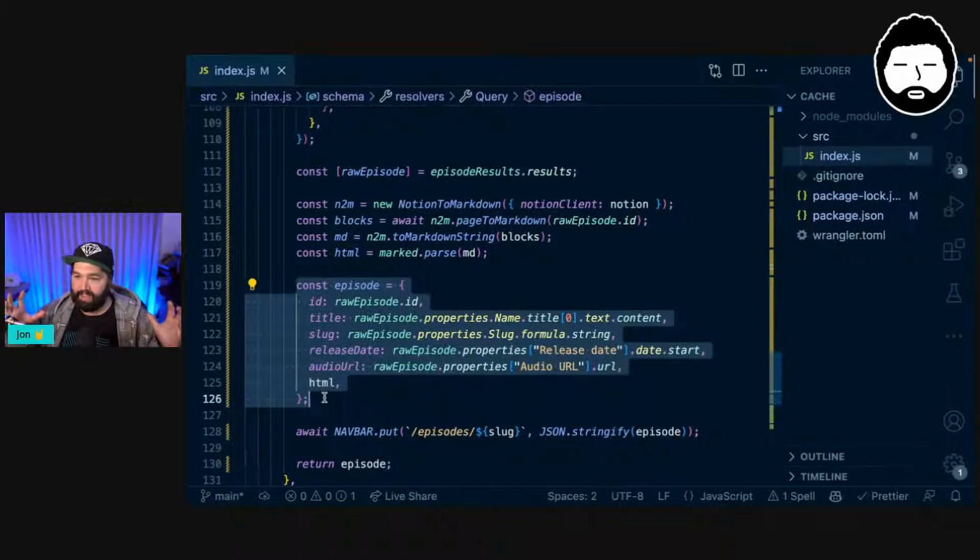And so this is why this is such a super powerful combination. You get that huge performance benefit from having a KV store caching all of that response data from Notion. But then we also get an additional performance benefit that we are only sending the absolute smallest amount of data that we need back from our KV store, from our Cloudflare worker to our Remix application.